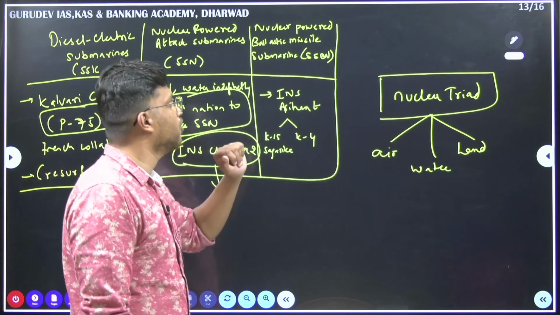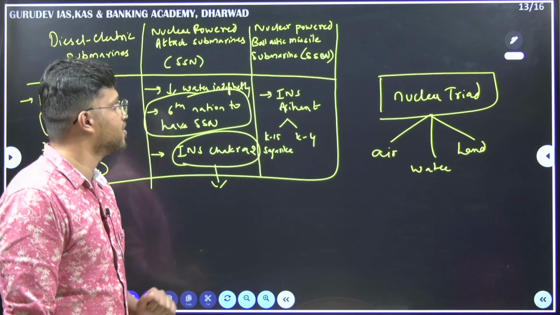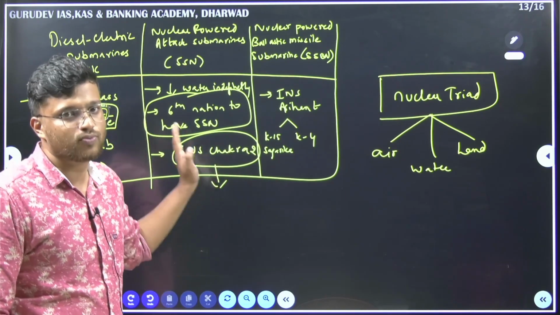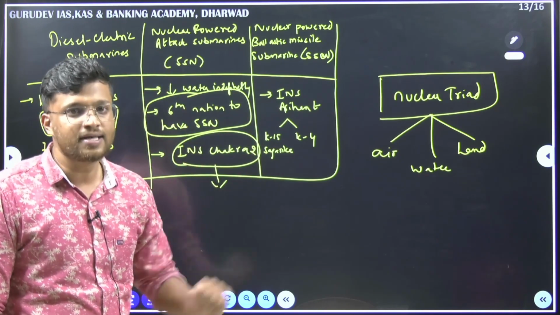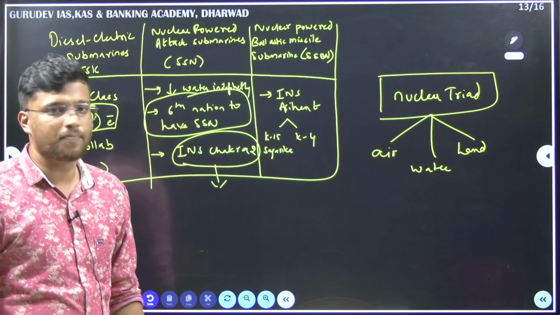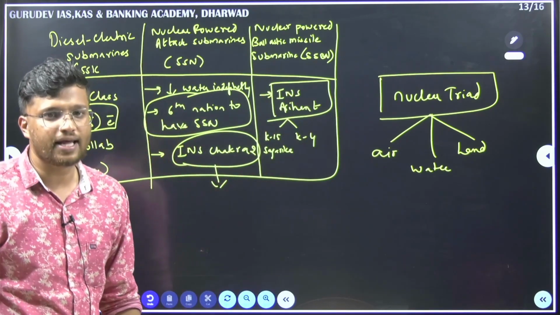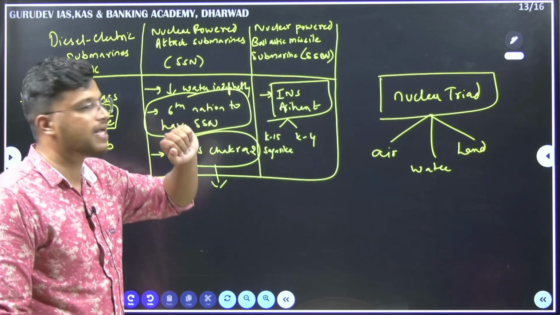Then when we look at the most important one, that is your nuclear powered ballistic missile submarine. Here it is the same. It is nuclear powered. The propulsion system is the same as this one, that is your SSN, that is nuclear powered attack submarine. But the special feature here is it can be equipped with your nuclear weapons. Okay, INS Arihant is the name of India's first own developed nuclear powered ballistic missile submarine.